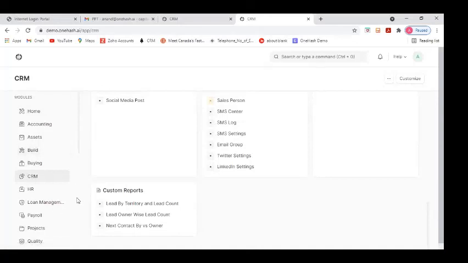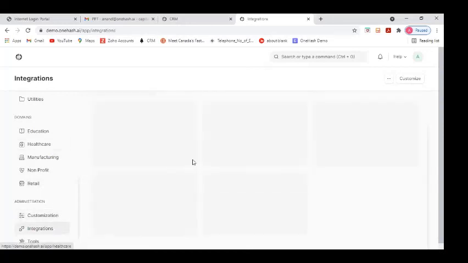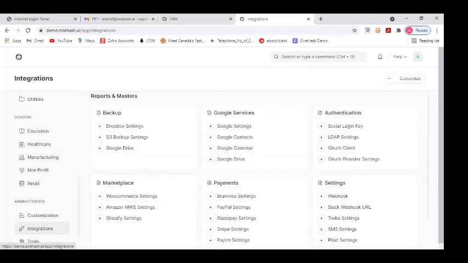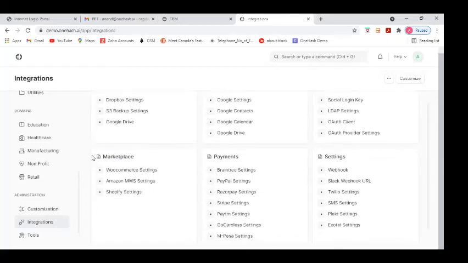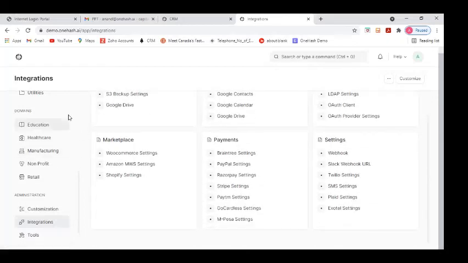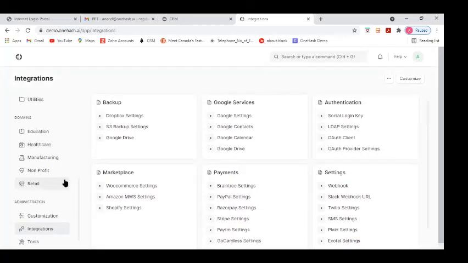So these are the various integrations, as you asked, which we have in the system. These are the direct integrations. You can directly integrate backup, Google services, authentication, marketplaces, various sorts of payments, all these things into this system. So this is the basic CRM which we have. Other than that, we have a whole ERP solution. You can see all these modules.